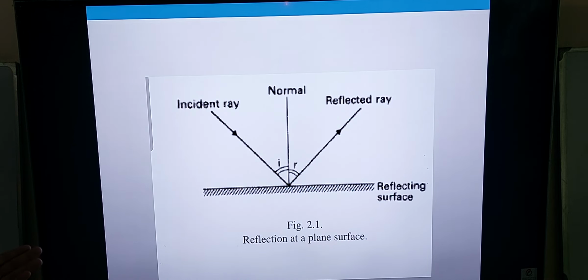If you can see here, this is the image. As I told you earlier, the incident ray, the normal, and the reflected ray all lie in the same plane, and the angle of incidence equals the angle of reflection.